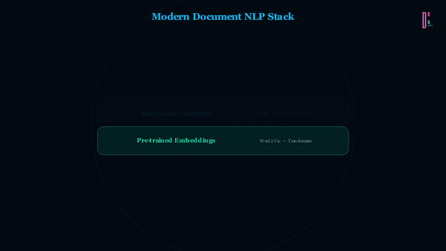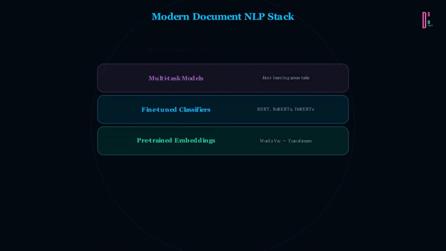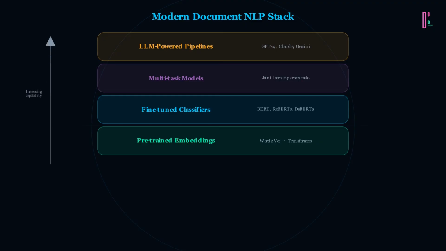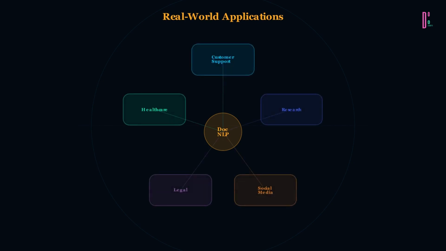The modern document NLP stack is a 4-layer architecture. Pre-trained embeddings capture language knowledge. Fine-tuned classifiers adapt to specific tasks. Multitask models handle multiple objectives simultaneously. And at the top, LLM-powered pipelines can analyze documents with human-like understanding.